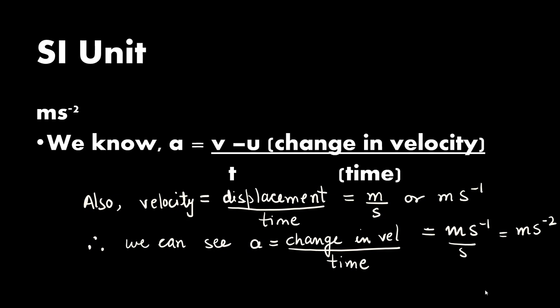In the same way, now we have acceleration, that is change in velocity, and the unit of velocity is m s^-1 upon time, and the unit of time is second. So solve it using the law of exponents and we get m s^-2 as the SI unit of acceleration.